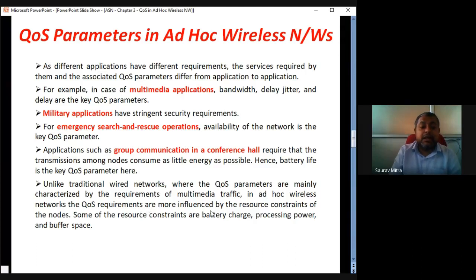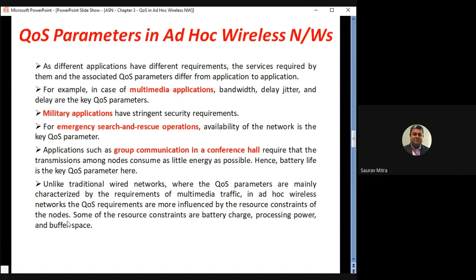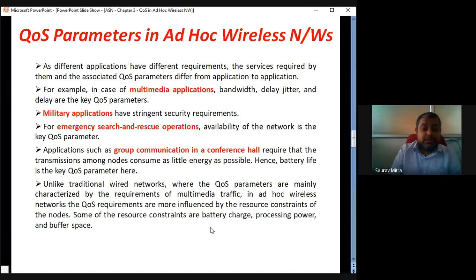So that's why it is saying in ad hoc wireless networks, QoS requirements are more influenced by the resource constraints of the nodes. The first resource is bandwidth, the second resource is energy. These two resources must be maintained and utilized to the best for network connectivity and data transmission. Some of the resource constraints are battery charge, processing power, and buffer space. Buffer space is nothing but the amount of memory available with the nodes.